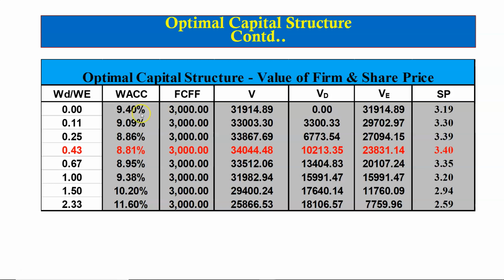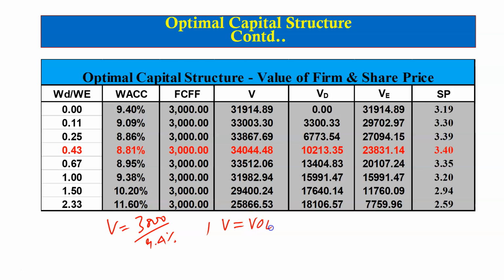So 3000 divided by 9.4% gives us the value of the firm here. That is, value of the firm is equal to 3000 divided by 9.4%. Remember, the value of the firm is a combination of the value of equity and the value of debt. So the value of debt in the first case is 0. So the value of the firm will be equal to the value of equity.